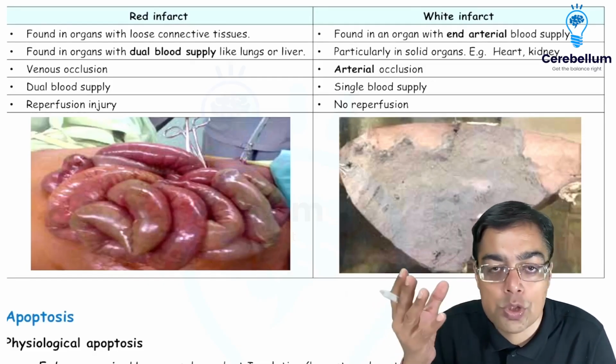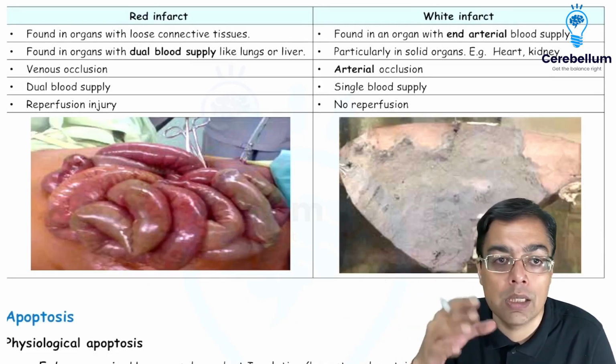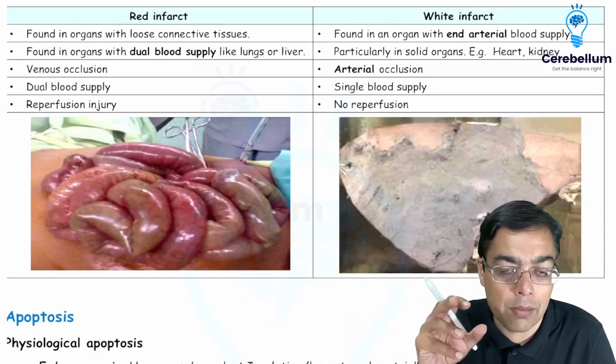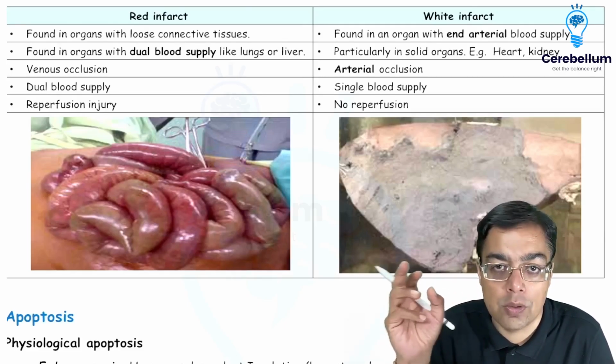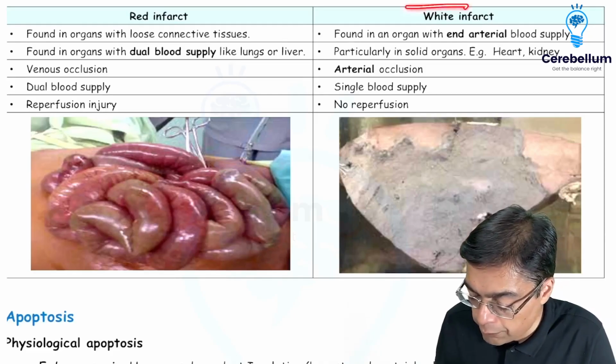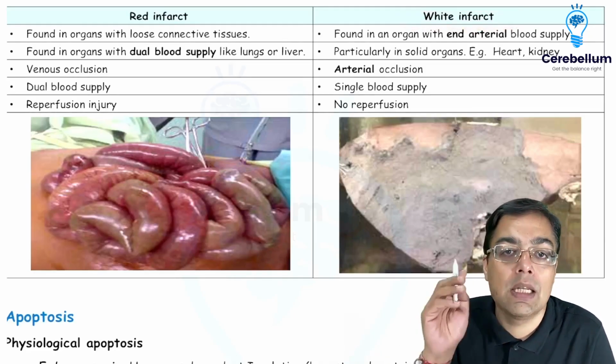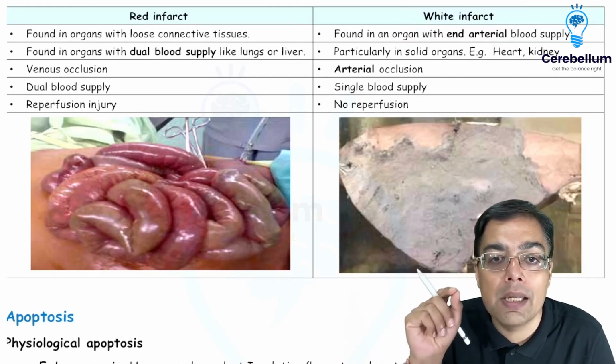It's far more commonly associated with a venous occlusion in comparison to arterial occlusion. Another example can be a situation where the individual has a reperfusion injury, right? In context of white infarct, it's going to be seen in organs which classically have an end arterial blood supply.